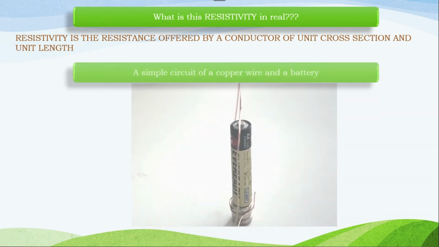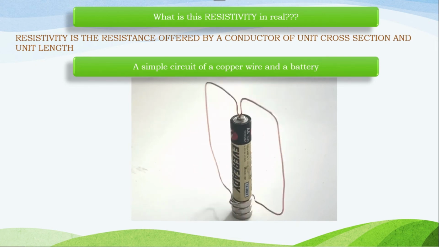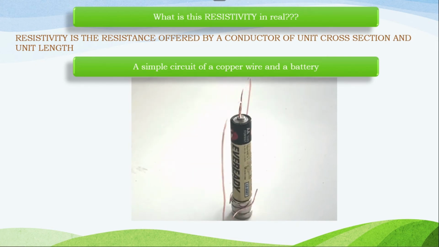Okay, for that, let me take a normal copper wire and connect it to a battery. You can see a normal copper wire which is connected to a battery. This wire is also made up of atoms, impurities and free electrons.